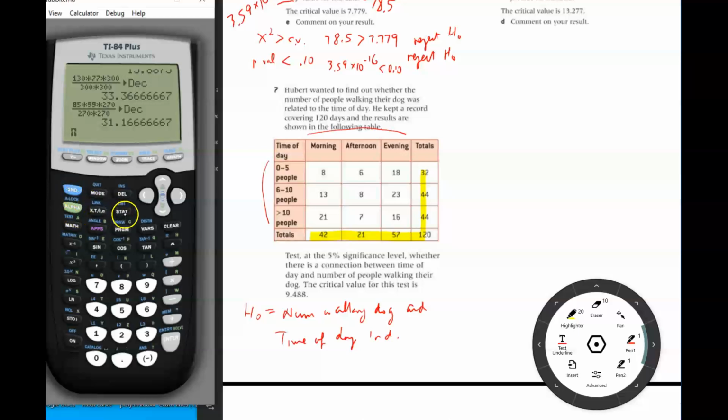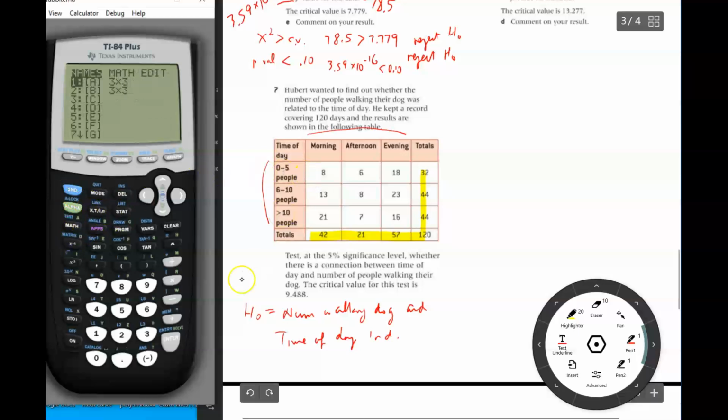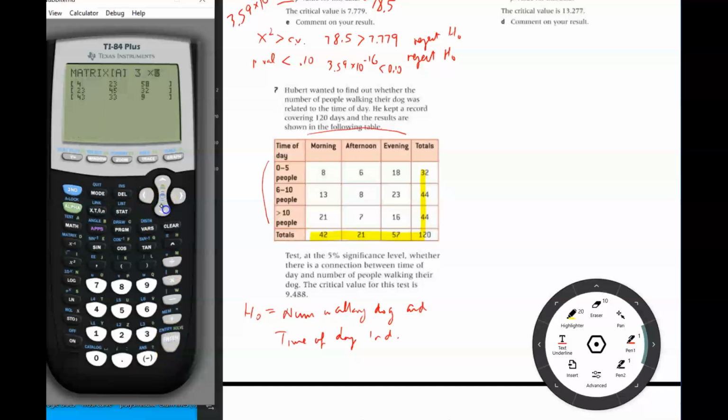A second matrix, and this is a 3 by 3 matrix, so we're just going to go into edit A, 3 by 3, and then we're going to fill in the matrix with this data. I'll do that offline. Hold on a second.